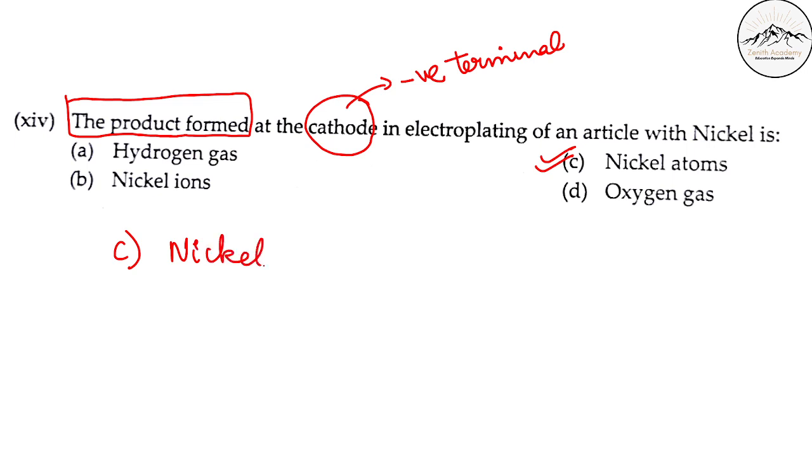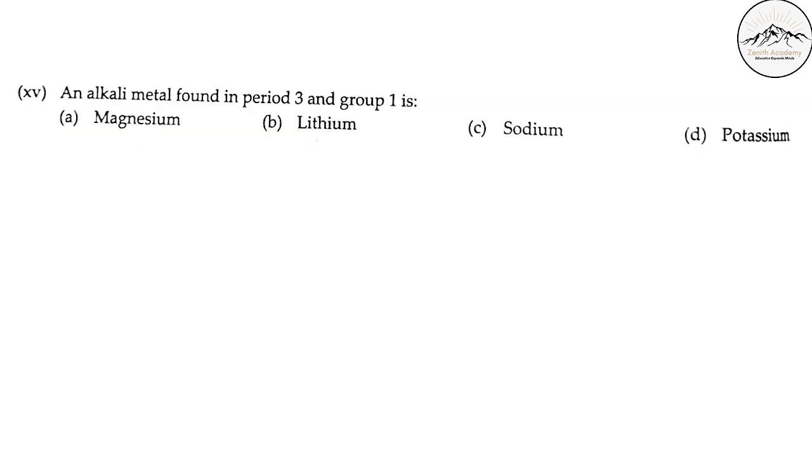Many students get confused here. So please don't get confused. At the cathode, the nickel ions will travel in preference, and hydrogen ions will also travel. But what will be released there? The nickel ions will take the electrons and they will form nickel atoms.